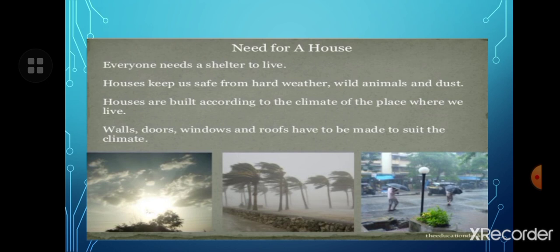So children, we all need a house to live in. A house protects us from sun, rain, cold, and storm, and it keeps us safe from thieves and stray animals. It also keeps away dust, dirt, and insects. So children, in this chapter we will learn about the kinds of houses.